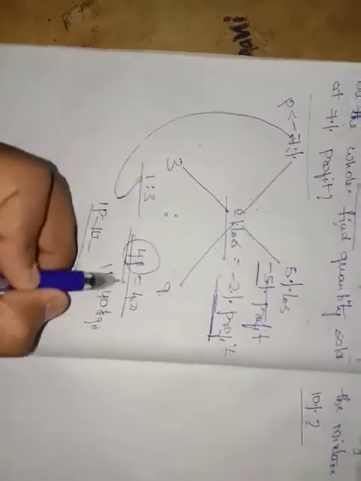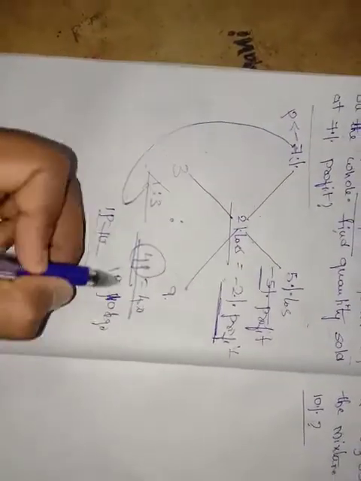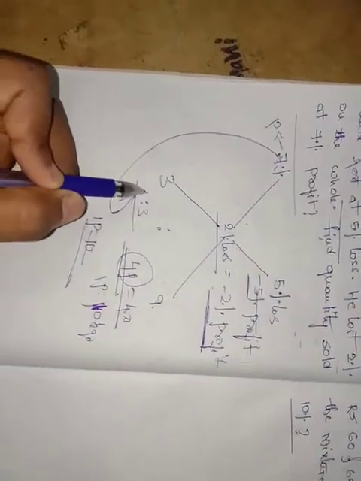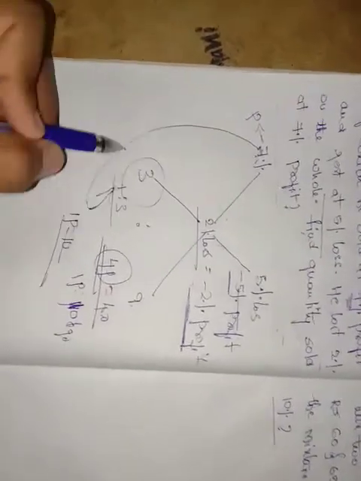Friends, just so sorry, 4 parts is equal to 40 kgs, so now 1 part is equal to 10 kgs. We are asked to find the quantity sold at 7% profit. So the quantity sold at 7% profit is nothing but 1 part. So 1 part is equal to 10 kgs. So 10 kgs is the quantity which is sold at 7% profit. Friends, I think you got the concept.